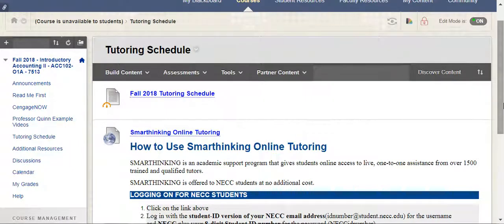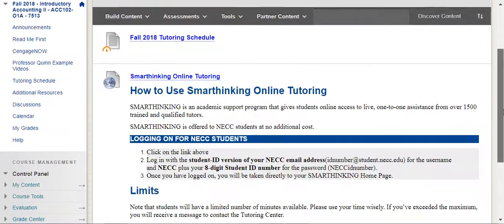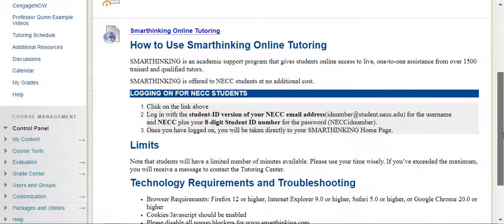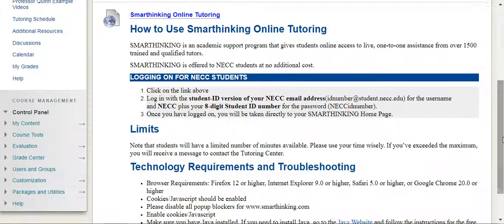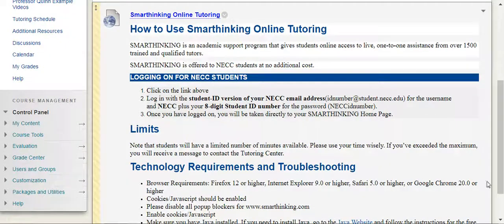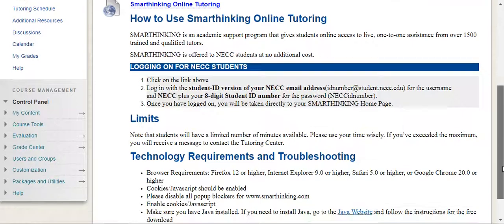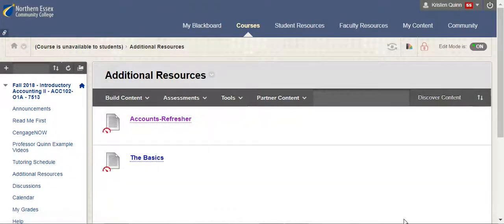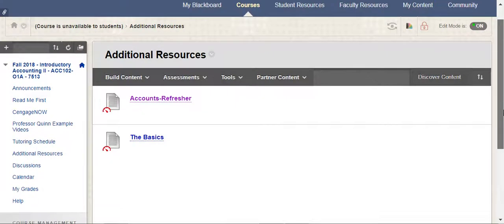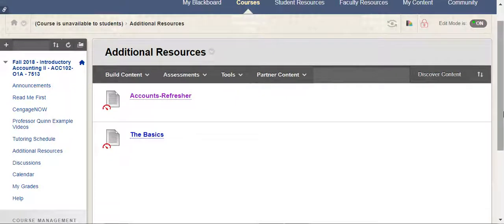If you're unable to make it to campus and you need some tutoring help, the college offers online tutoring through something called Smart Thinking. So all of the information and directions on how to access Smart Thinking is included here for you as well. Under additional resources, there's two resources. The first is called Accounts Refresher, and the second is called The Basics.